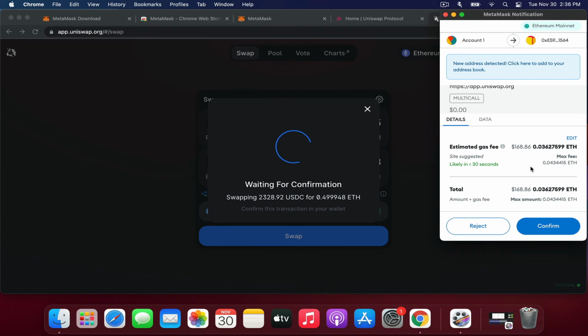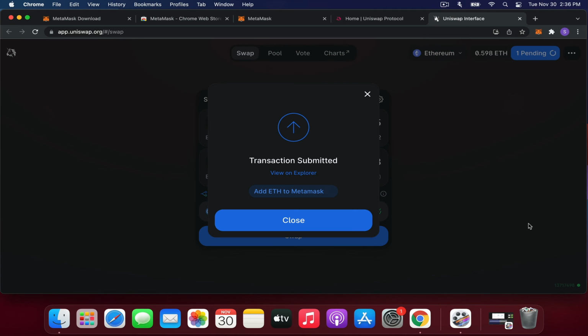Now, Metamask pop-up will come up after I press confirm, and they estimate the gas fee, the cost to do the swap, will be $168. And it's likely to be confirmed in less than 30 seconds. So let's confirm that. Transaction has been submitted into the blockchain.